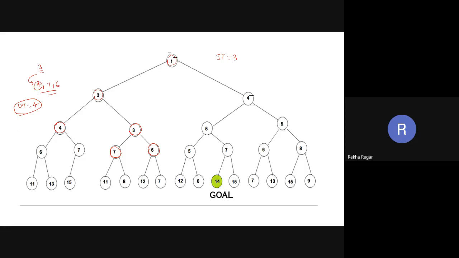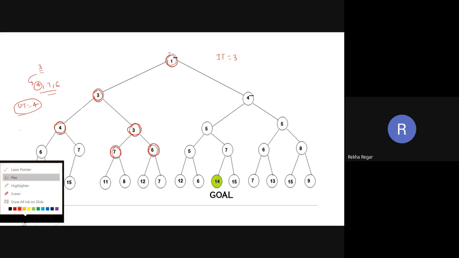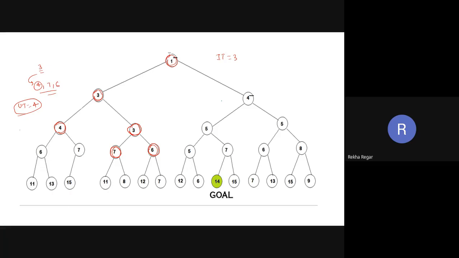In the first iteration we got the red colored values like this. What is it in the second iteration? In the second iteration, this 1 is again less than 4, so this is going to be explored.